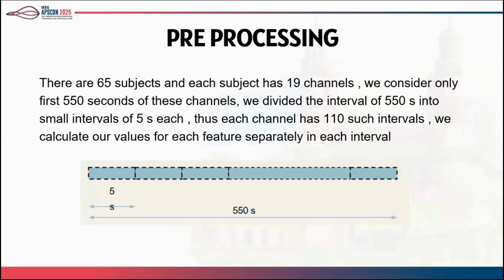In pre-processing, we are considering the first 550 seconds of each channel. Why 550? This is purely experimentation. We tried intervals even higher than this, but there was no better result, so there's no point in taking longer durations. We took the first 550 seconds and broke that into intervals of 5 seconds each. So we have 110 such intervals for one channel.